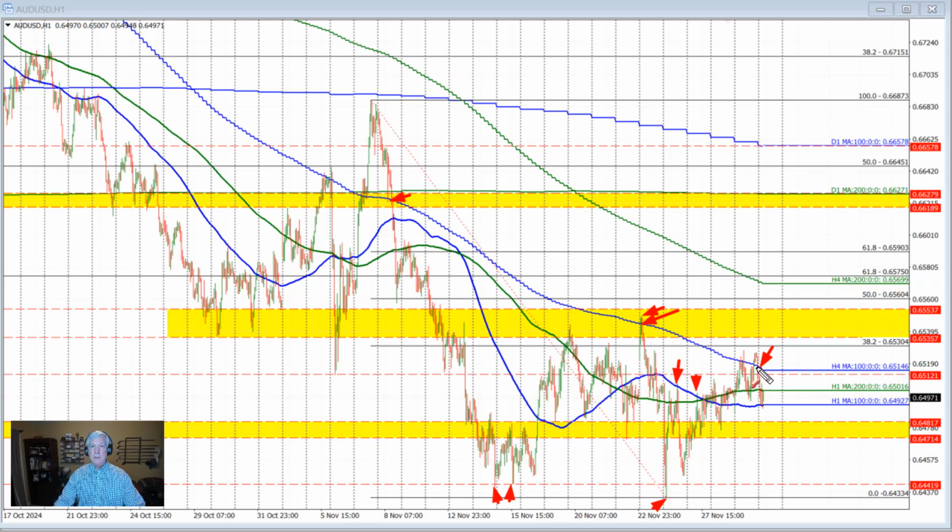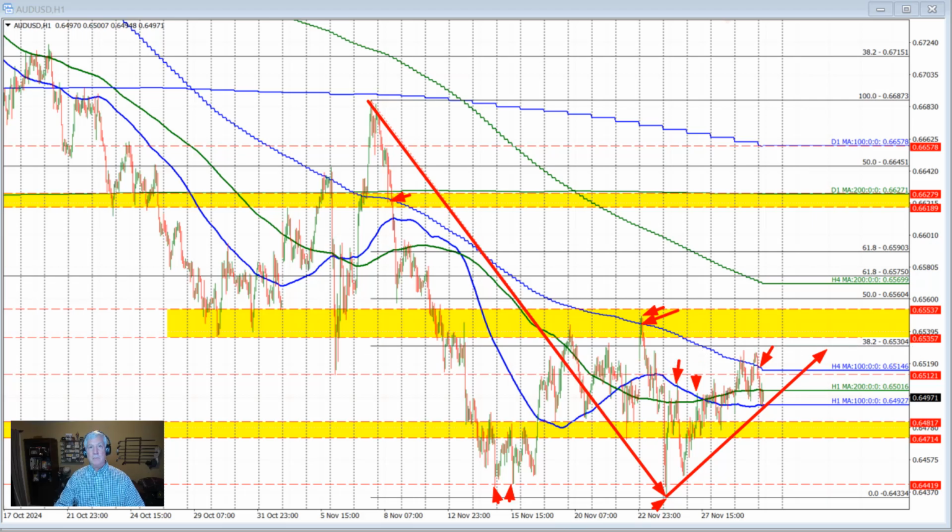So that says to me that going forward, we're going to need to get above that level and stay above that level to increase the bullish bias. Moreover, what we didn't do on those breaks last week was get above the 38.2% retracement of the move down from the November high to the November low. That 38.2 came in at 0.6530.